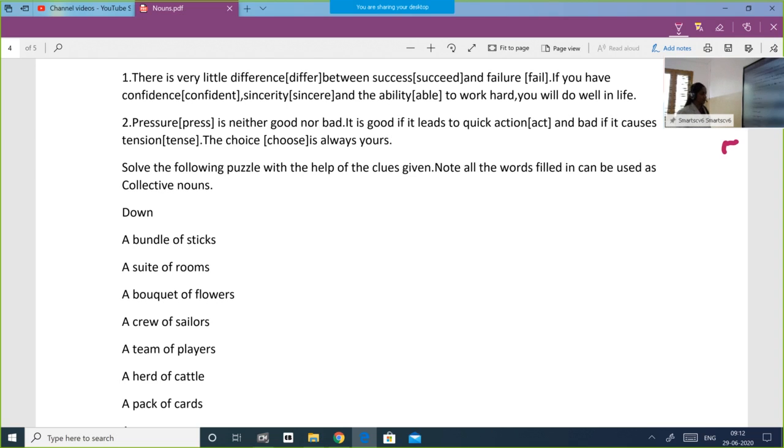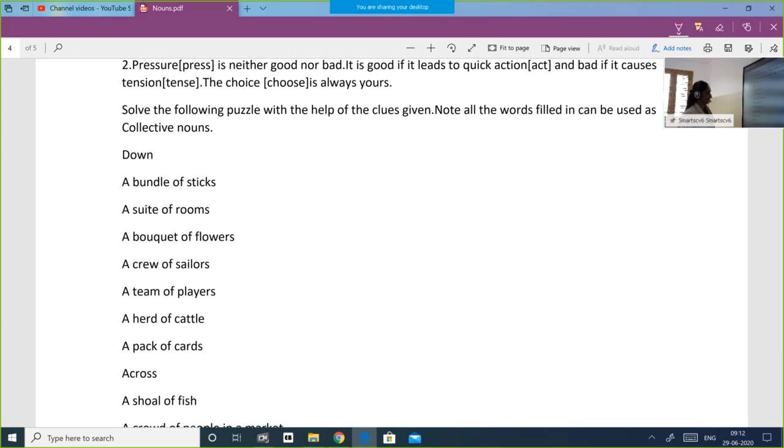A suite of rooms. A bouquet of flowers. You give a bouquet to the guest. A bouquet of flowers. A crew of sailors. A team of players. A herd of cattle. A pack of carts. I'll repeat. The words bundle, suite, bouquet, crew, team, herd, and pack are collective nouns.